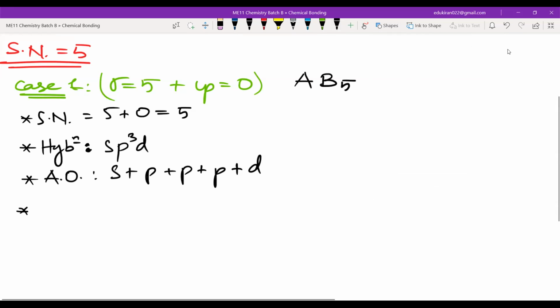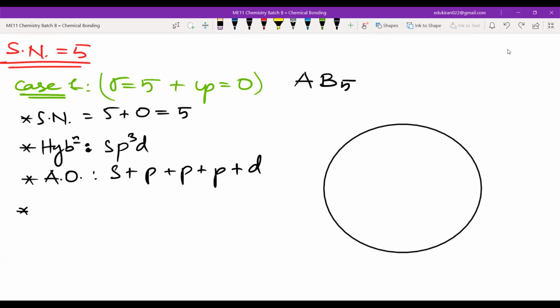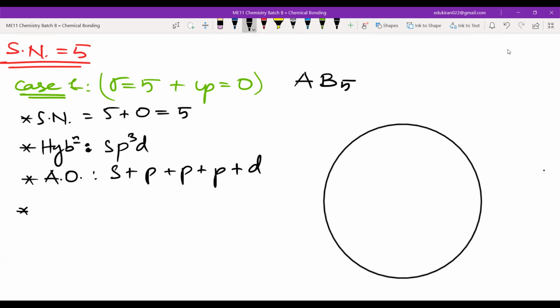How will we predict the geometry? So we imagined that we have the atom as a sphere, right? Atom is a sphere. So this is a circle. Now, just to give an illusion of sphere, we can draw something like this, a dotted line. This is somewhat as a sphere. Now, I am writing the center here. This is our center. Then you have a line like this. You can arrange the hybrid orbitals like this. One orbital here. And here are the other orbitals.